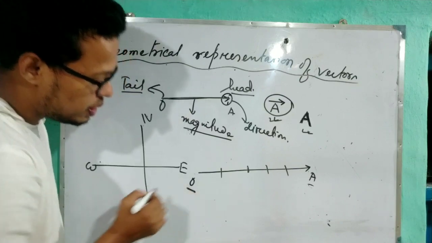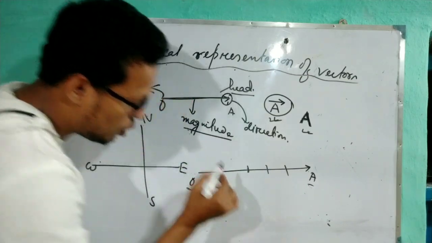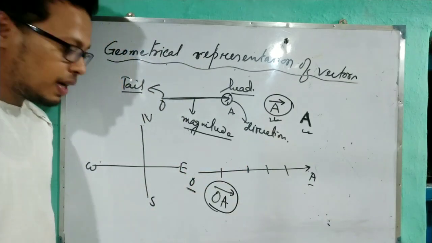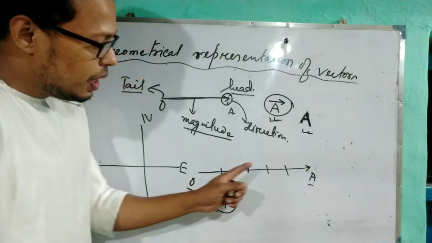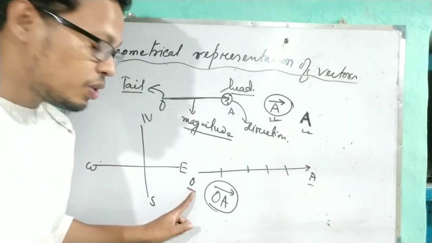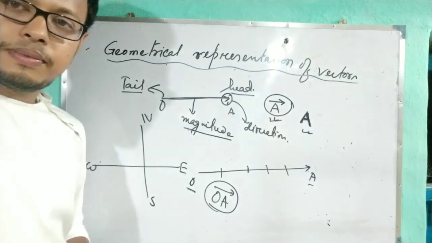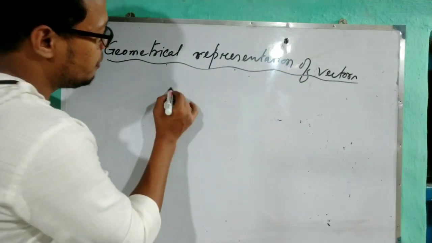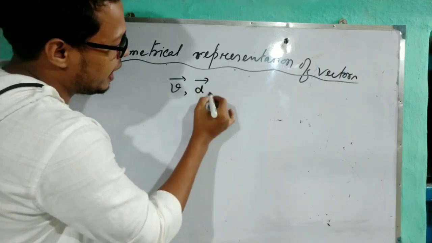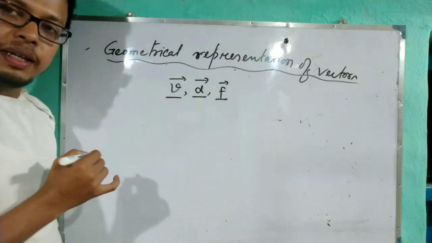How to represent the vector? Write vector OA and give one arrow over OA, then this will represent the velocity of the car which is 50 km per hour. This is how you have to represent it. And this O is called the initial point and this A is called the final point. So velocity is represented by V with an arrow, displacement D with an arrow, force F with an arrow. This is how you have to represent the vector quantities.